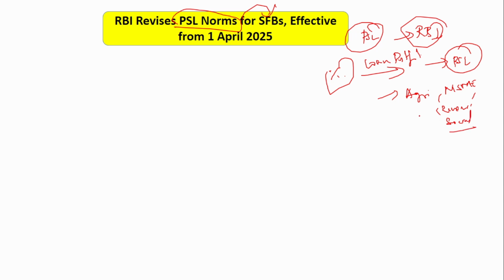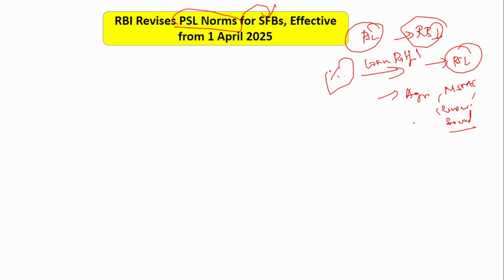So previously what happened was that enough amount of bank funds were not flowing into these sectors. So in order to ensure that adequate amount of the bank funds flow into these sectors, RBI introduced this priority sector lending norms. Okay. So RBI tells the banks that out of your entire loan, at least 40% or at least 30% you have to provide to these sectors. It is compulsory and they have to abide by it.